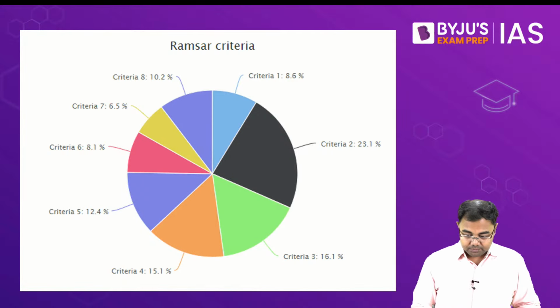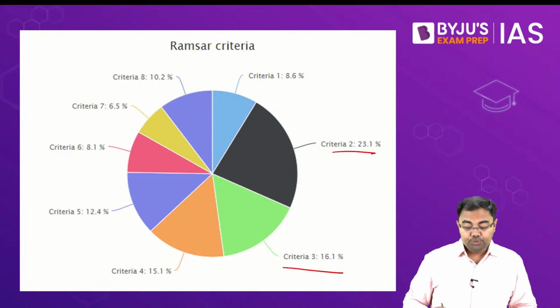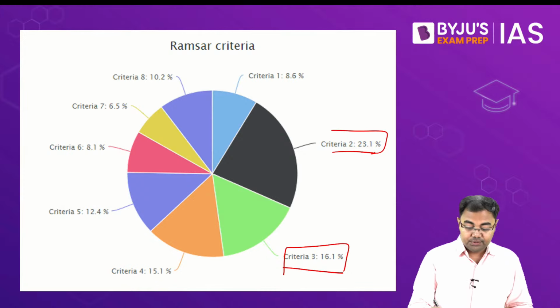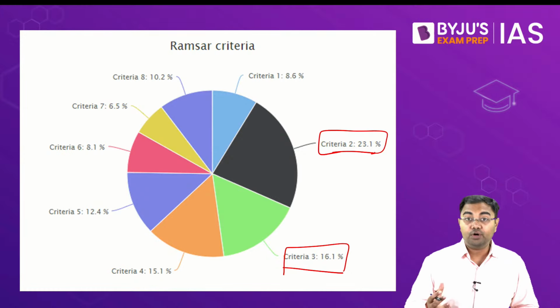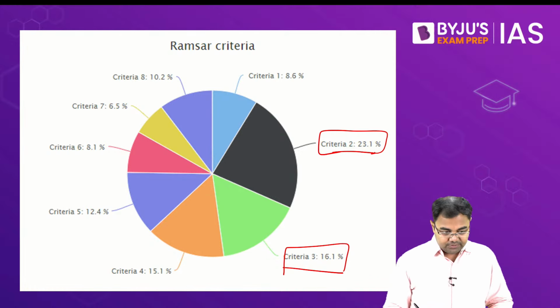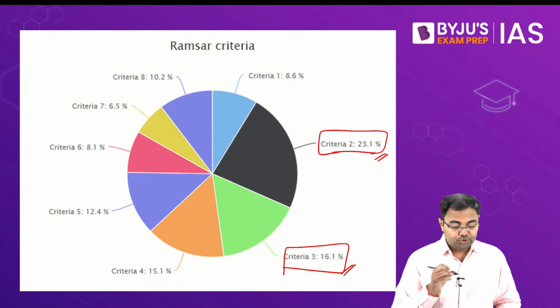You will see that criteria 2 and criteria 3 become very important, because of these two we have seen that a lot of wetlands have been designated as Ramsar sites. So these two become very crucial conditions.